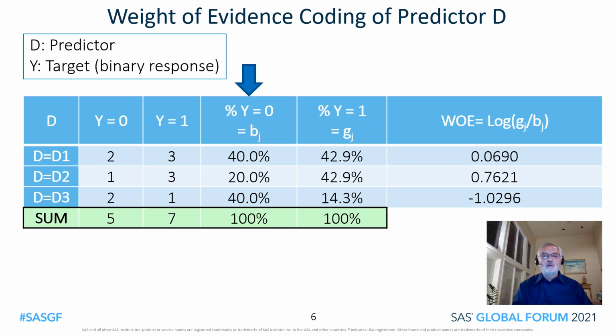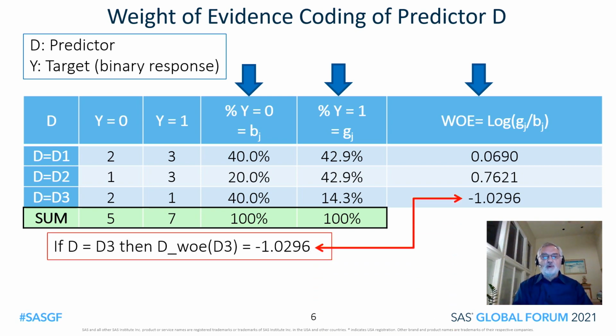We will refer to those percents as B sub J. Next to that, we have the column percent for Y equal 1, and we'll refer to them as G sub J. And then finally, on the right side, we have the weight of evidence calculation. It is the log of the ratio of those two column percents. Shown as a formula, we just pull off the weight of evidence from the right-hand column.